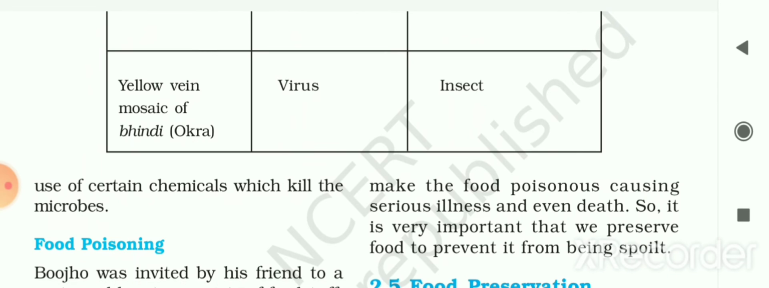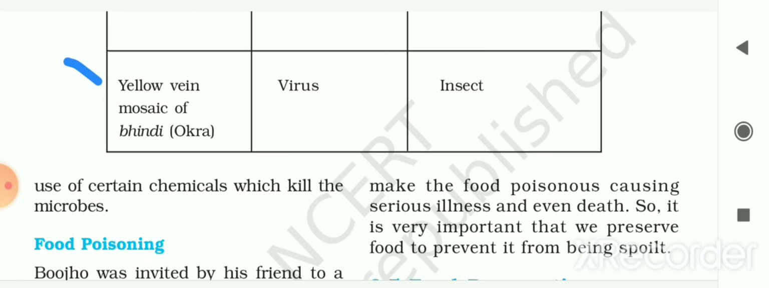The next disease is yellow vein mosaic of bhindi or okra, and this is caused by a virus and the mode of transmission is insects. Yellow vein mosaic usually occurs in bhindi or okra.